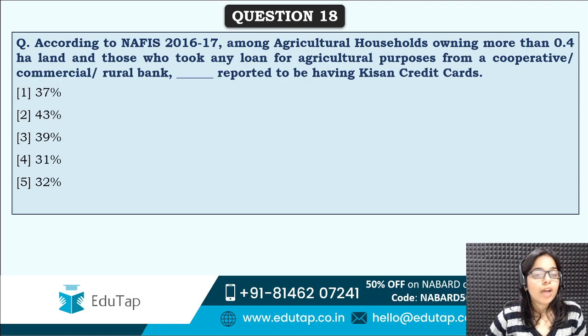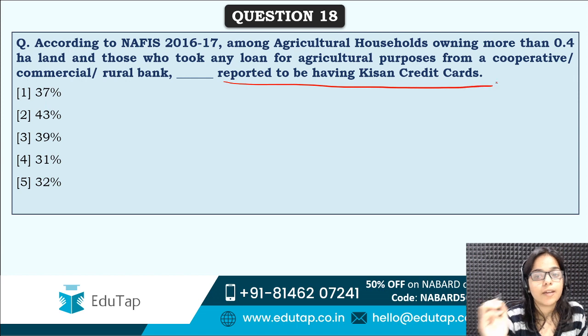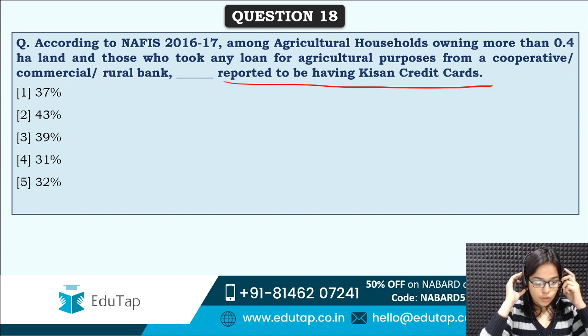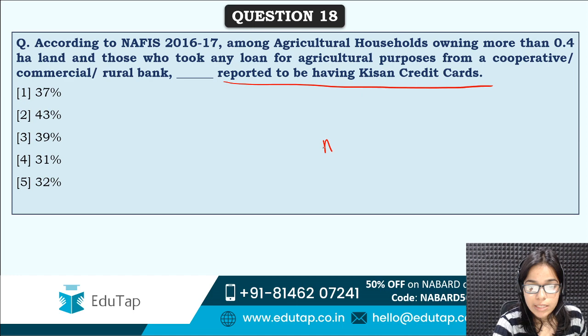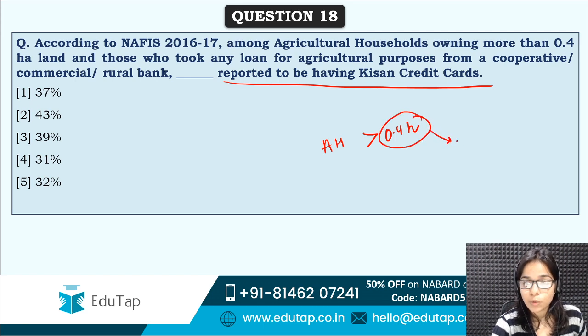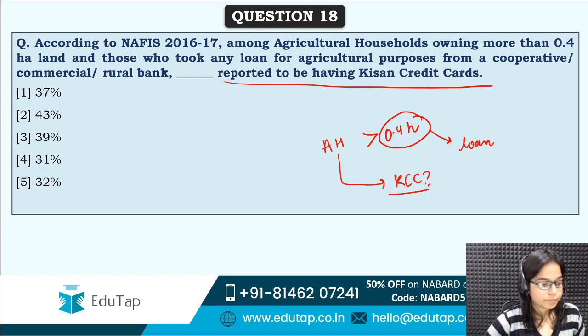Next is, according to NAFIS, among agricultural households owning more than 0.4 hectare land and those who took any loan for agricultural purposes from a cooperative or commercial or rural bank, how many of them reported to be having Kisan credit cards? So first you have to read the condition. Agricultural households owning more than 0.4 hectares of land, then they took any loan. Then how many of them reported to have KCC, that is Kisan credit card?